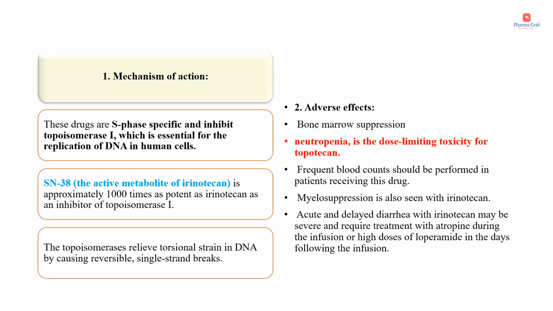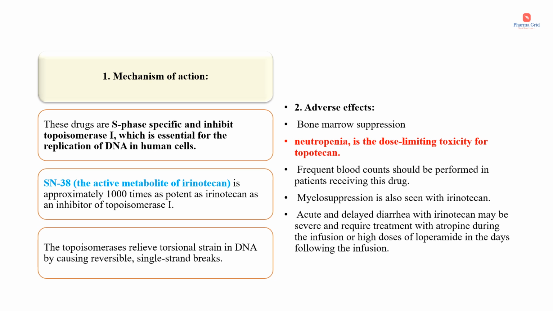So if we say more specifically, these topoisomerase inhibitors are S-phase specific. We have already discussed the cell cycle, and S-phase is the DNA synthesis phase. So these drugs are S-phase specific and inhibit topoisomerase 1, which is essential for the replication of DNA in human cells. SN38 is the active metabolite of irinotecan. It is approximately 1,000 times as potent as irinotecan as an inhibitor of topoisomerase 1. The topoisomerases relieve torsional strain in DNA by causing reversible single strand breaks.